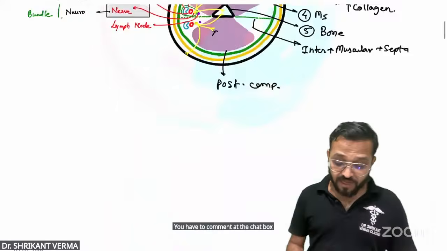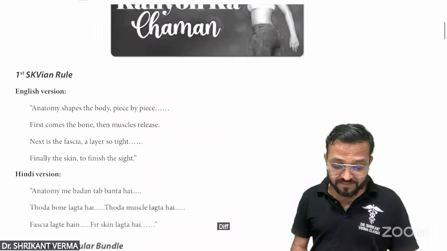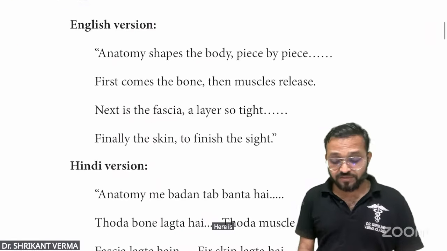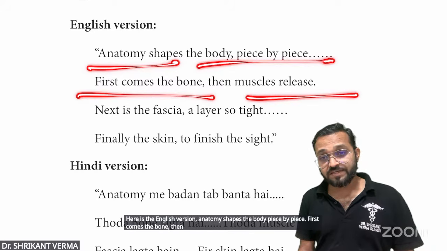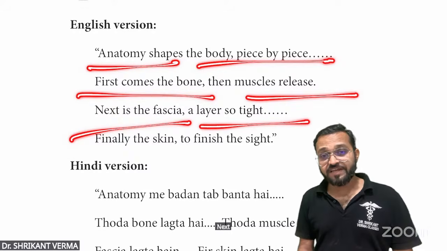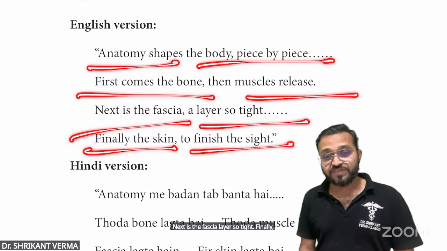Okay, so what I told you: different layers in the body. Here is the English version. Anatomy shapes the body piece by piece. First comes the bone, then muscle release. Next is the fascia layer so tight. Finally, the skin to finish the sight.